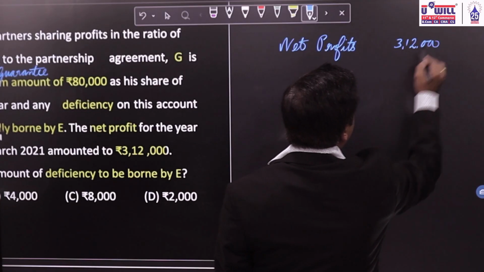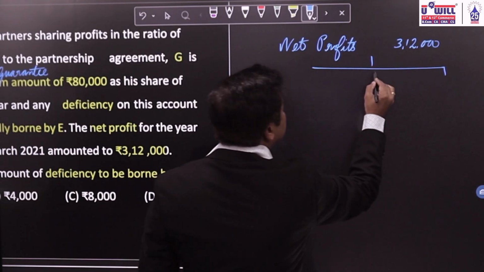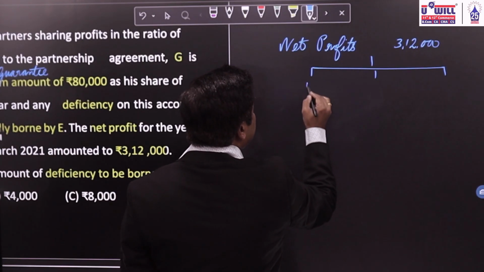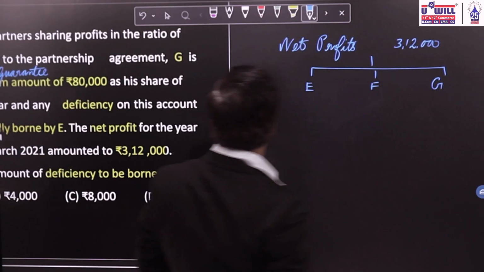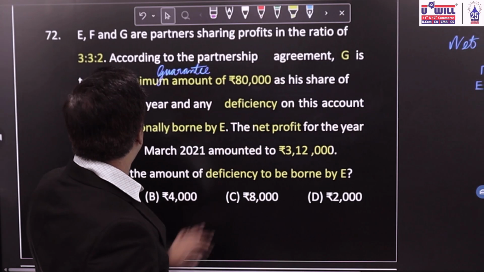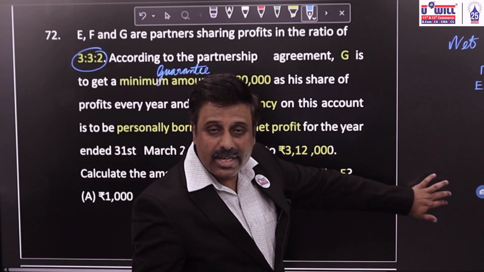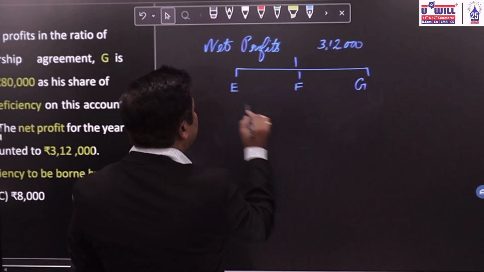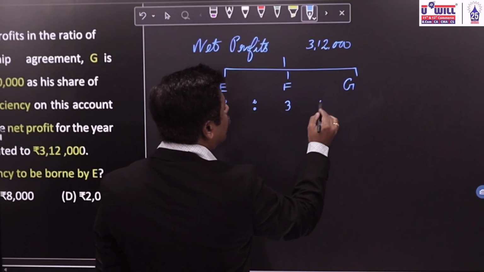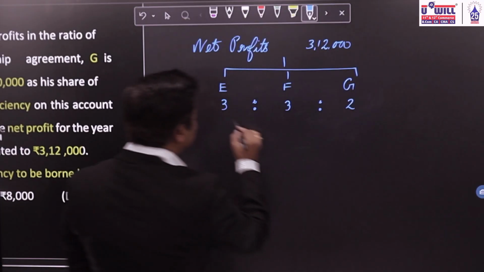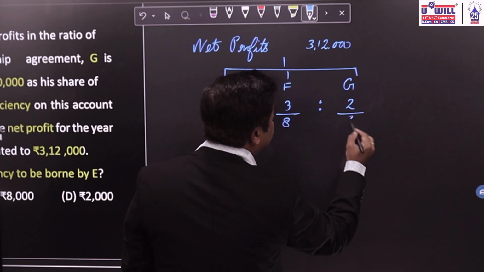If we distribute the net profits between partners E, F and G, see what is the ratio? 3:3:2. In that ratio, if we distribute it, 3 plus 3, 6 plus 2, 8. So 3/8, 3/8, 2/8.